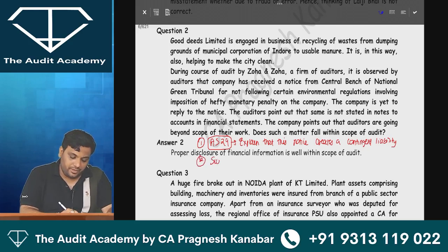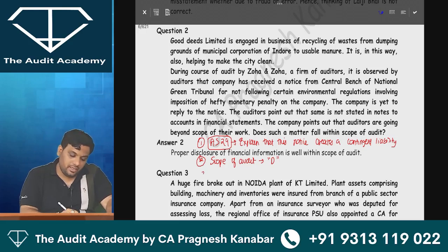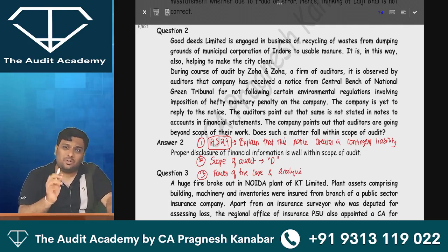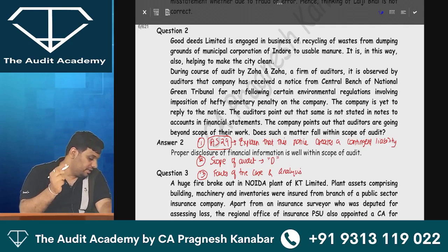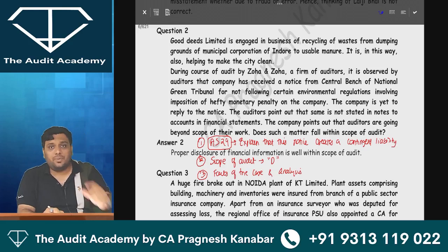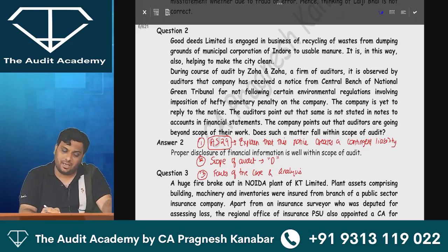Then the second point should be with respect to your scope of audit, where you will explain that D point. Then third will be your facts of the case and analysis. You should write it in short. In the given case, the company has received a notice, and therefore, as per the above discussion, the company is expected to mention it in the notes to accounts as per the accounting standards.